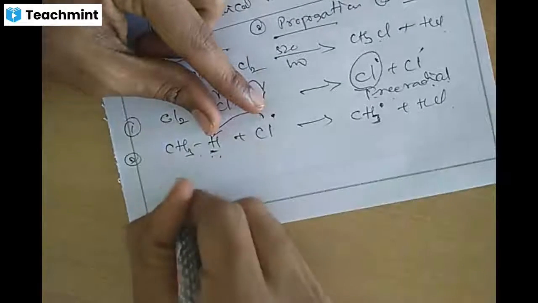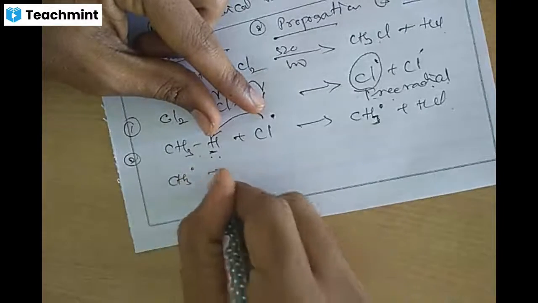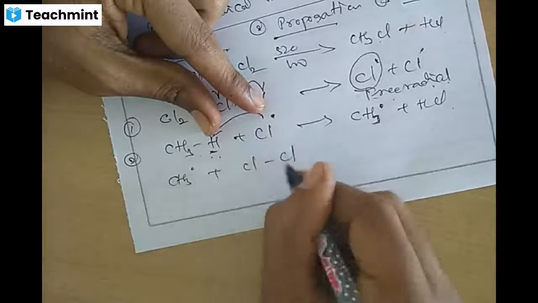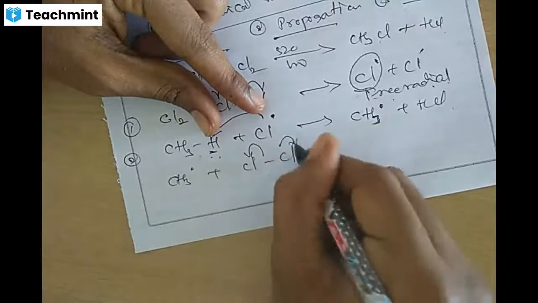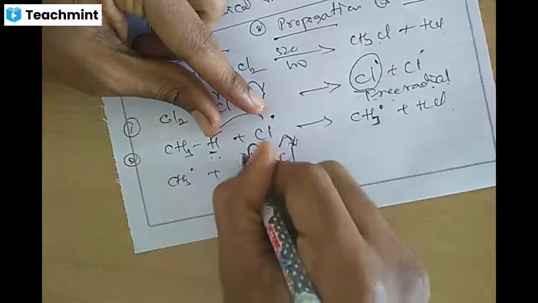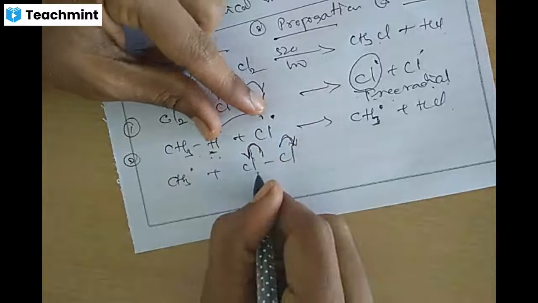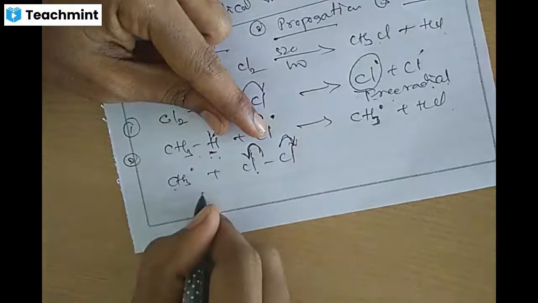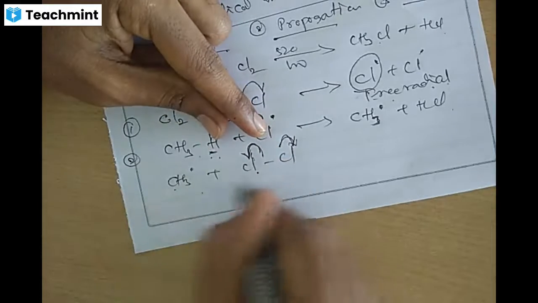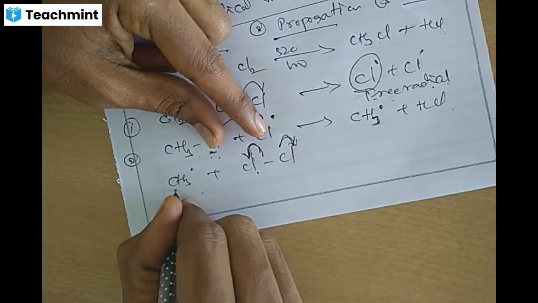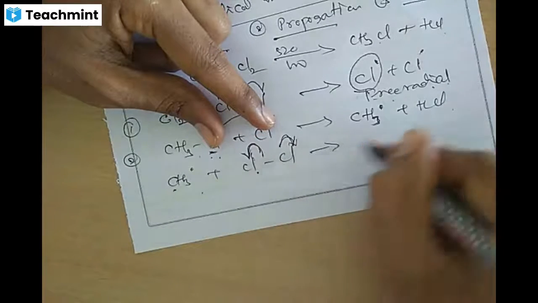This CH3 radical, CH3 dot, combines again with Cl2. Again there is a fish hook, half-arrow homolysis: Cl dot and Cl dot. Again CH3 and Cl combine, giving CH3Cl, and the other chlorine forms a free radical.